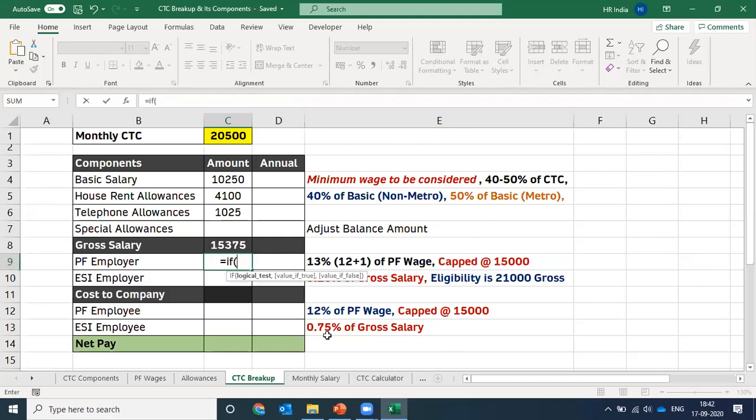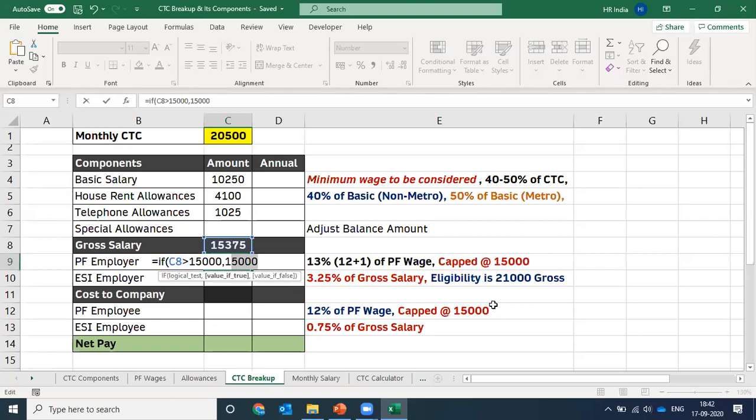So the logical test would be: if the PF wage, so gross salary, we are considering the gross salary as the PF wage. If the PF wage of this employee is more than rupees 15,000, in that situation, I want to limit the PF contribution at maximum 15,000 rupees. This is the logical test, if PF wages is more than rupees 15,000, and this is the outcome we have.